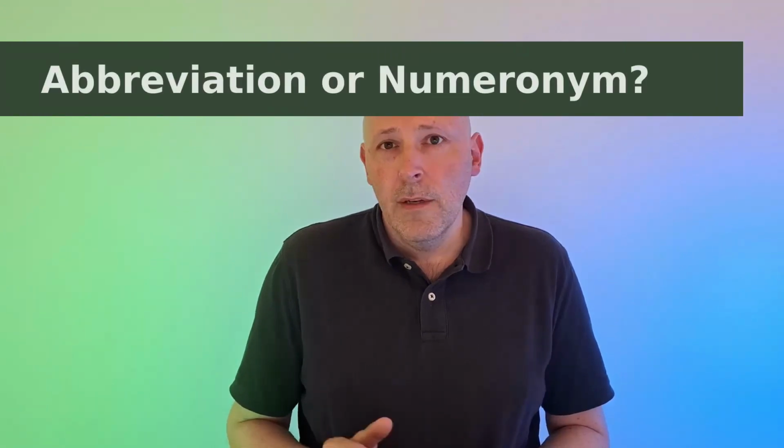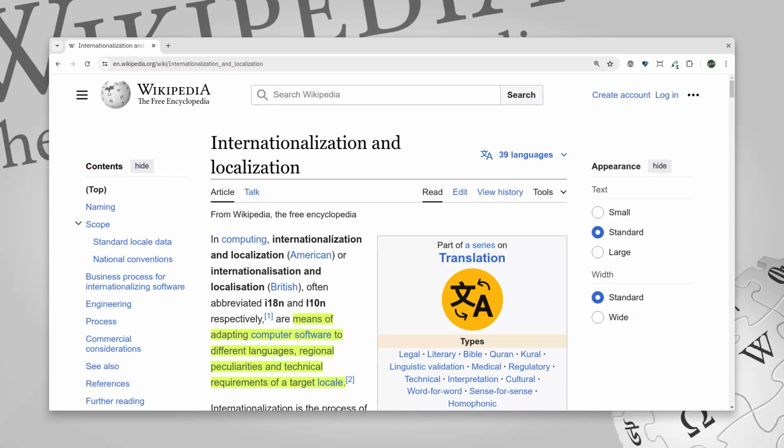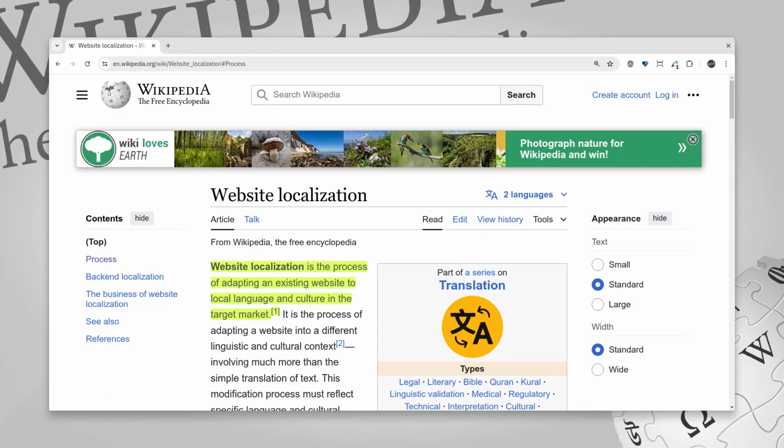A and Y are the first and last letters of accessibility, and 11 is the sum of the letters in between. If you're also involved in web development, you might be familiar with such abbreviations. I18N for internationalization and L10N for localization. These are, according to Wikipedia, numeronyms, or words made up of letters and numbers and representing another word.